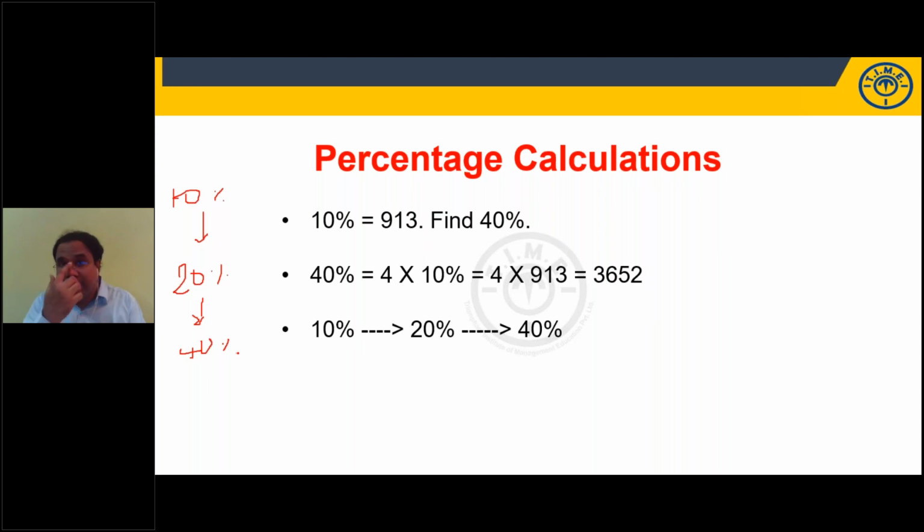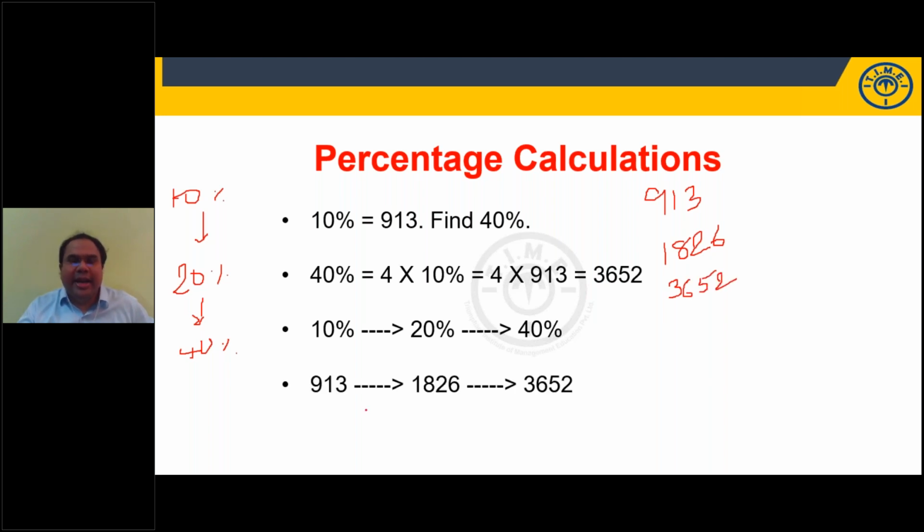10% is 913. 20% is double: 900 double 1800, 13 double 26. 40% again double this. 1800 double 3600, 26 double 52. I can also solve like this: 913 double is 1826, 1826 double is 3652.